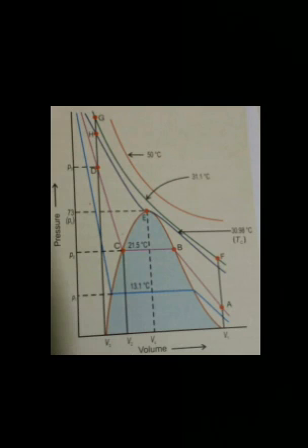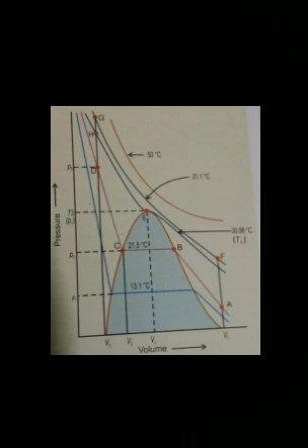The volume of 1 mole of the gas at critical temperature is called the critical volume Vc, and the pressure at this stage is called the critical pressure Pc. Further increase in the pressure simply compresses the liquid carbon dioxide, and the curve represents the compressibility of the liquid.